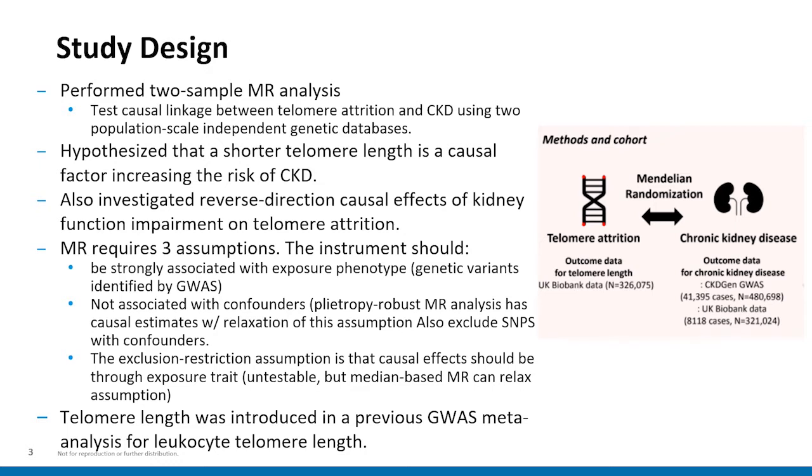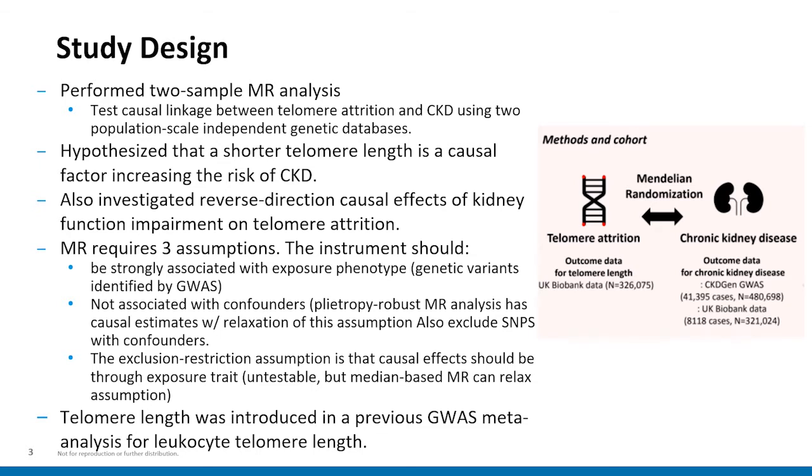In this study, they performed two-sample Mendelian randomization analysis. They wanted to test the causal linkage between telomere attrition and chronic kidney disease utilizing two population-scale independent genetic databases. They hypothesized that a shorter telomere length would be a causal factor in increasing the risk of chronic kidney disease. They also investigated the reverse direction causal effects of kidney function impairment on telomere attrition. So they looked both directions in this analysis.